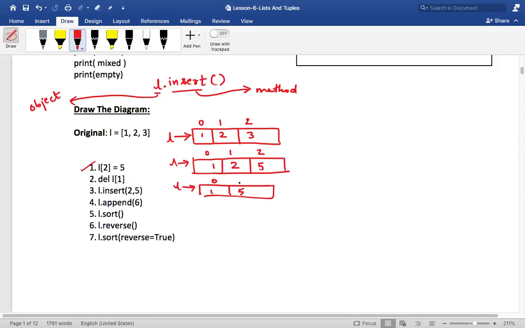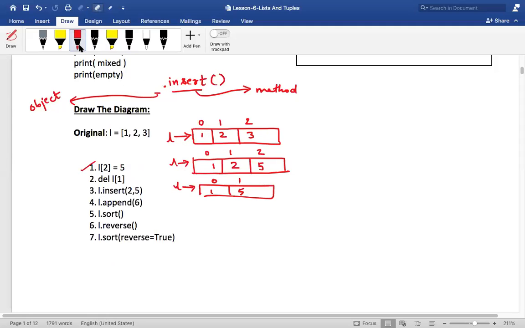Guys, are you understanding what I'm saying? Yes or no? Only the one list is being changed. It is not a different list. I am working on the single list only. I'm not creating a new list.